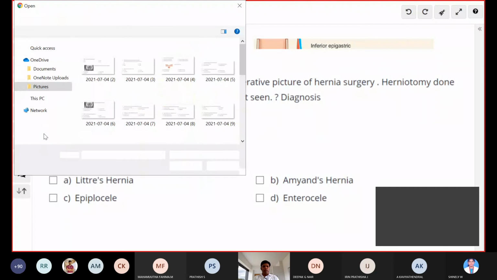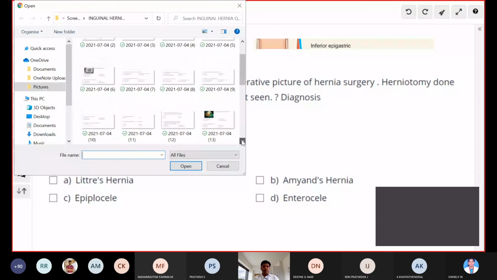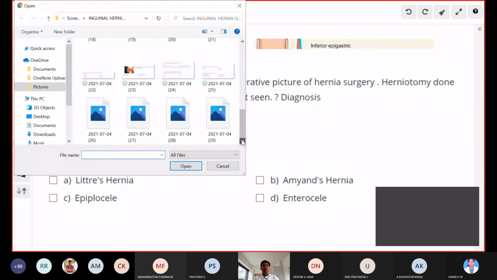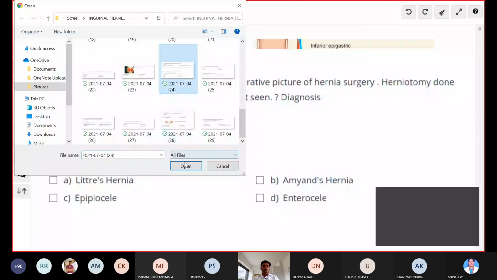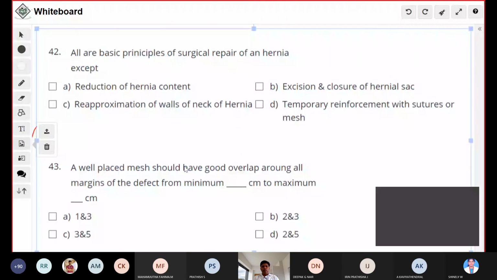Go to question number 42. Okay, so these are all basic principles of surgical repair of a hernia except. What is the answer? All these things I have taken from Bailey and Love only. This is straightforward. If you read Bailey, it is very easy.